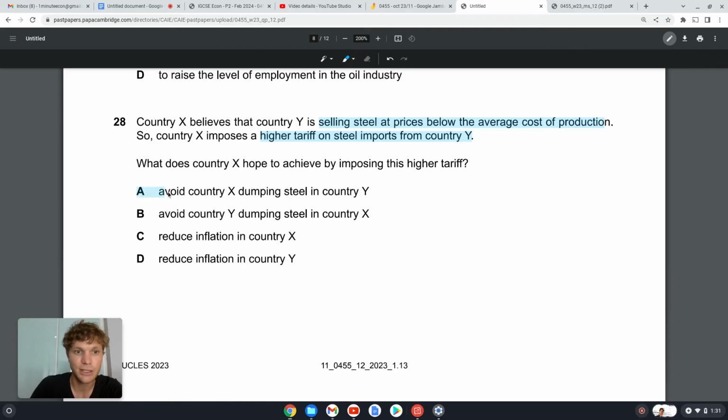Country X, avoid country X dumping steel into country Y. No, avoid country Y dumping steel into country X. Okay, so we're country X. We put a tax on them because we don't want them just dumping their steel into our country and messing up the demand for our steel producing firms. Okay, so 28B, this is the anti-dumping argument for trade restrictions.